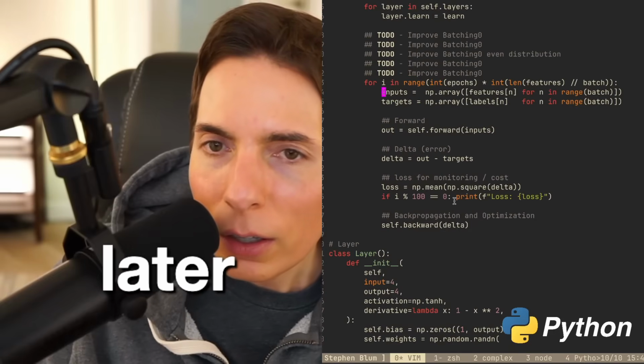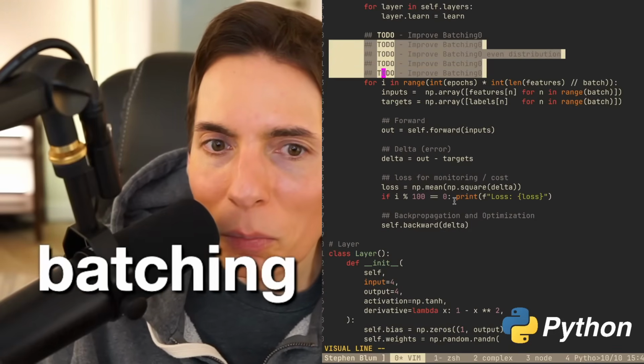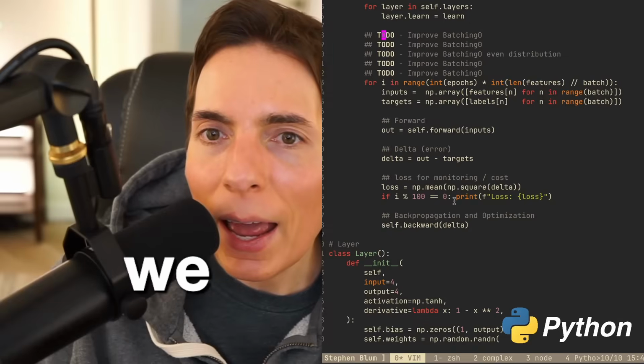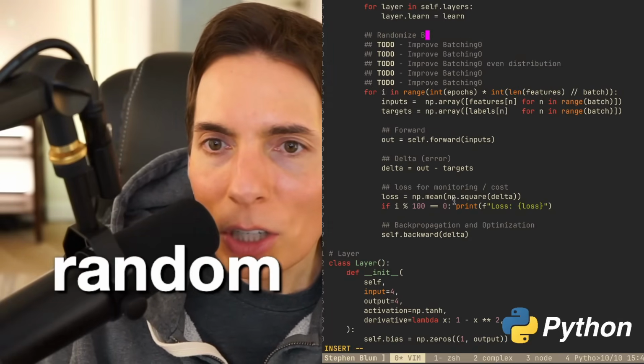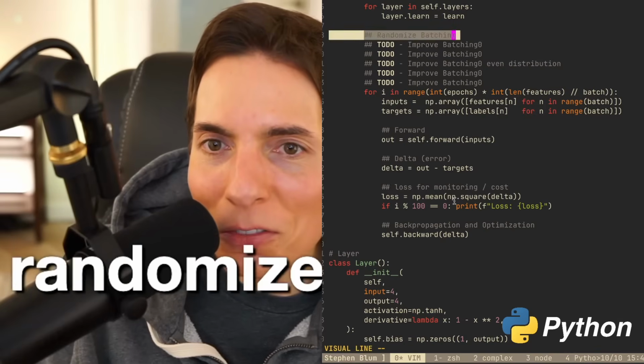And then later here, we're going to update our batching algorithm to make it a little bit more snazzy. We want to add randomization, randomized batching. There we go. Let's randomize the batching. We have to do a couple of things.